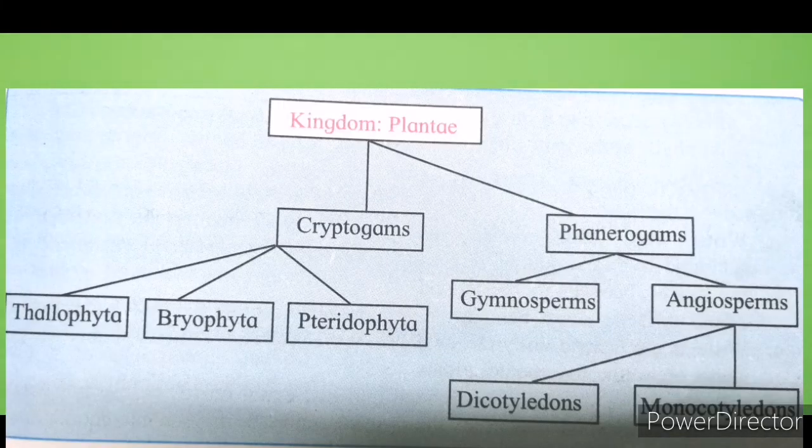Here there is a flow chart in which we see kingdom Plantae classified into cryptogams and phanerogams. Cryptogams again divided into 3 divisions: Thallophyta, Bryophyta and Pteridophyta. Phanerogams divided into gymnosperms and angiosperms. Again angiosperms divided into dicotyledonous plants and monocotyledonous plants.